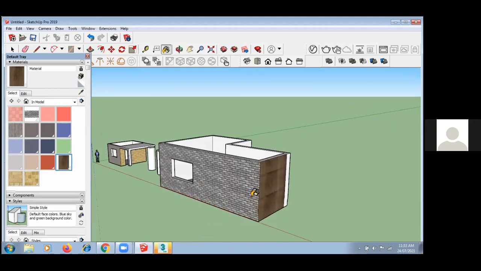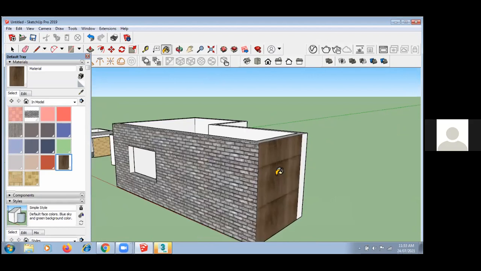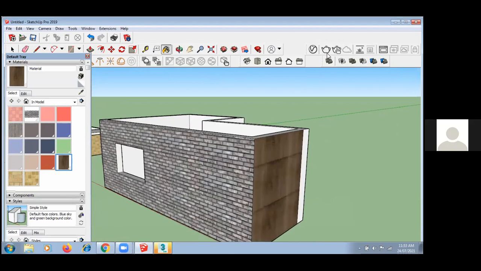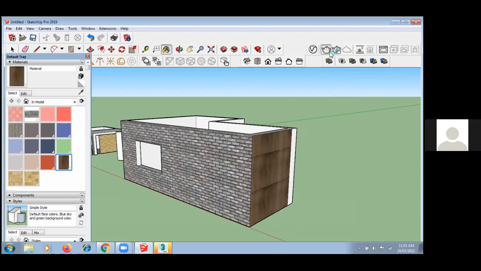As I mentioned, there are different steps of making 3D, and there is one render view. This is basically a render view, the final output. It will take time, because when we use rendering it always takes time, as it is the final outcome.